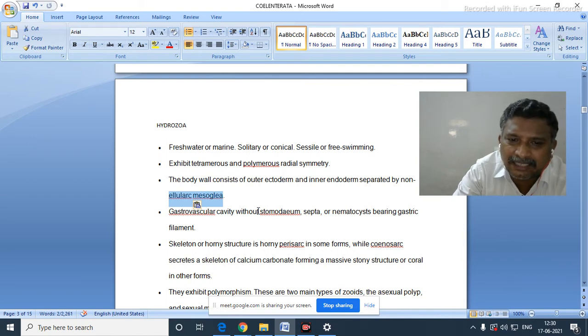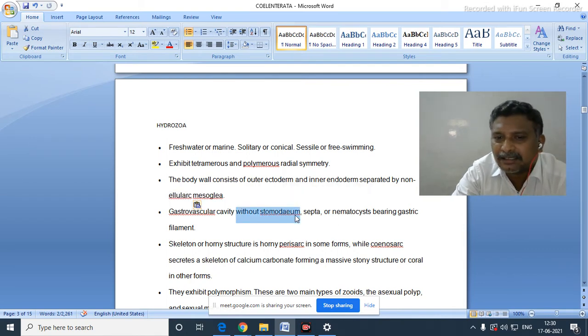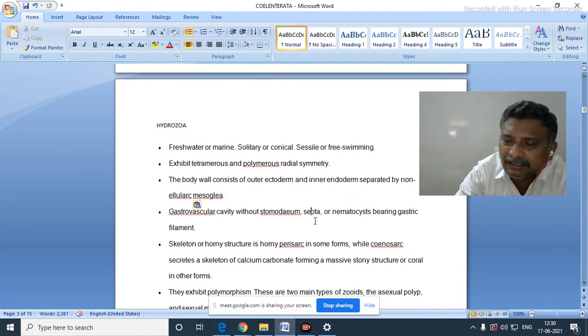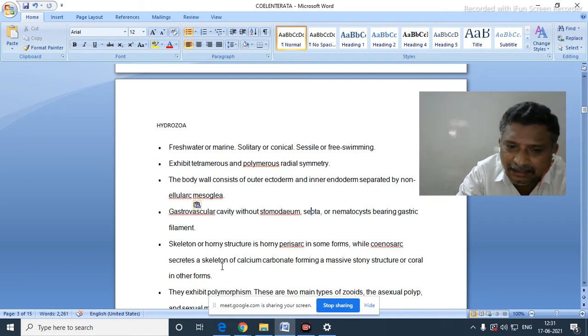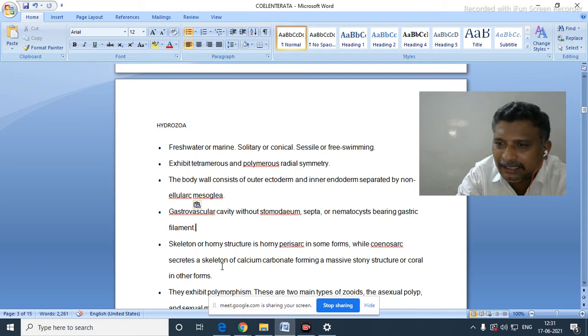Gastrovascular cavity without stomodium and without septa. Here, a nematocyst bearing gastric filament. A skeleton, that is a horny structure, is a horny perisarc in some forms, while coenosarc in some forms. And one more important one, corals may be developed in organisms of this class.